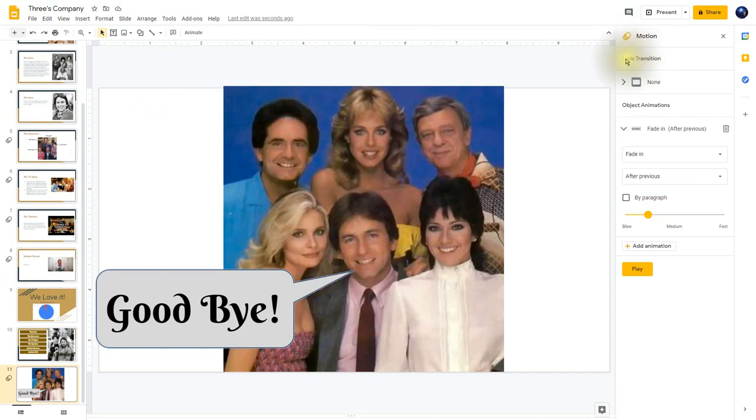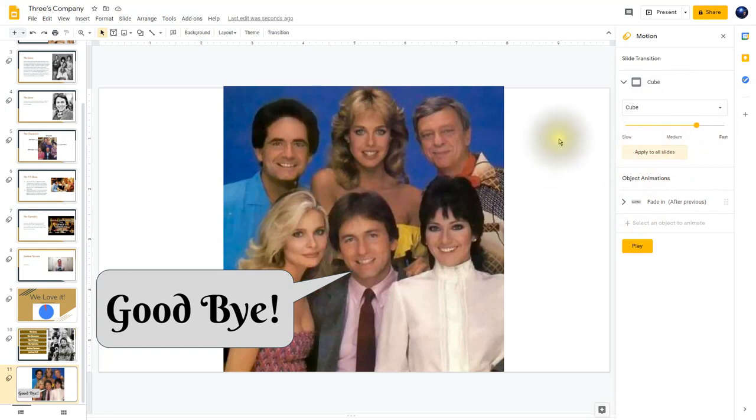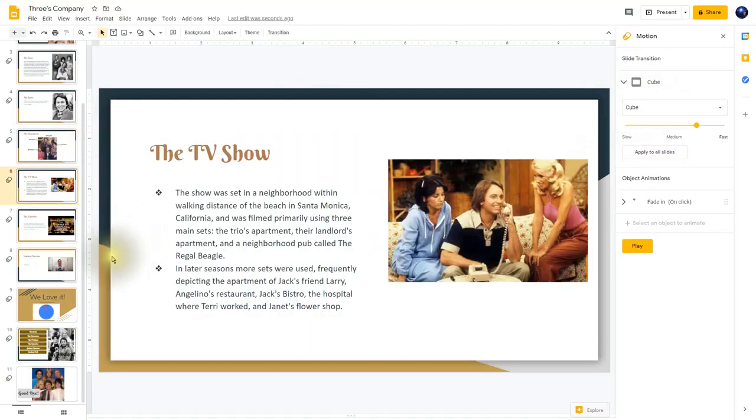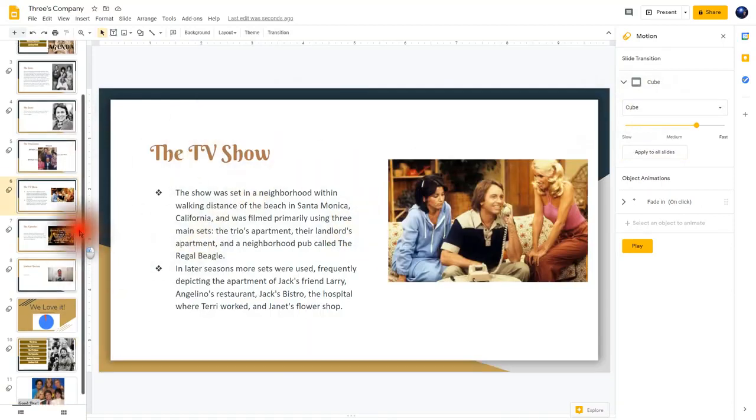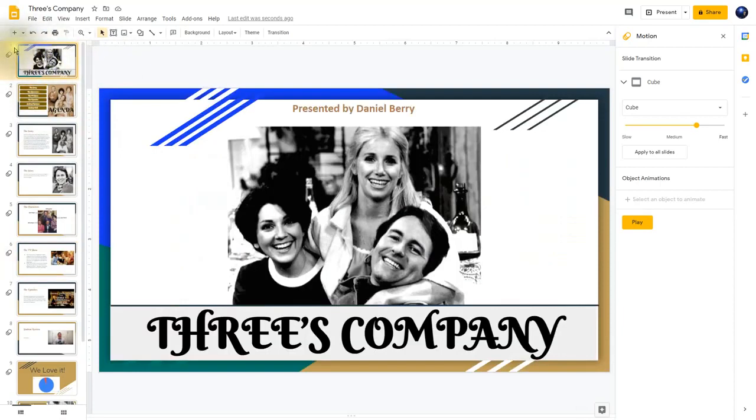If you look up here where it says slide transition, right now it's on none, but if you click it, you have different ones here. And I'm going to choose Cube. And then I'm going to choose Apply to All Slides. So now all of the slides will have the same transition, and that will be with the cube. So it looks like we've made a really nice slide here. And you'd click on the very first slide, number 1, and then click on Present.